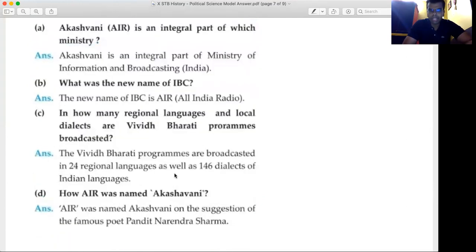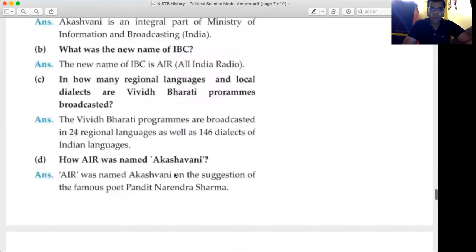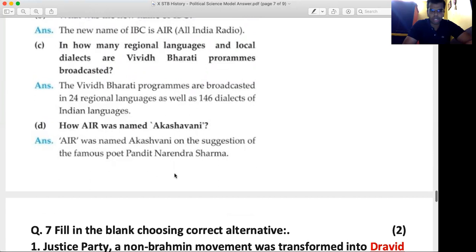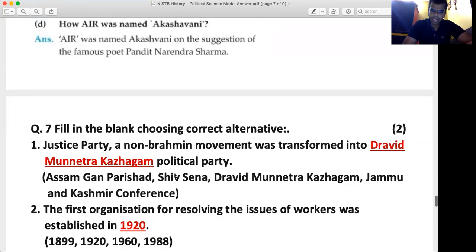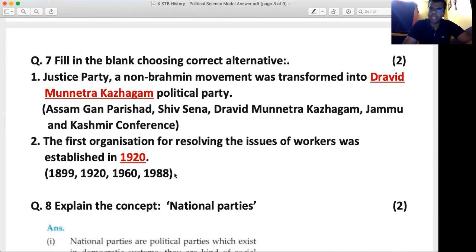How was AIR, All India Radio, named Akashvani? All India Radio was named Akashvani on the suggestion of the famous poet Pandit Narendra Sharma. On the advice of Pandit Narendra Sharma, you will get half mark. Am I clear? So how to give 2 marks for the passage is very much clear. After seeing the passage, it's time to go towards the political science section.